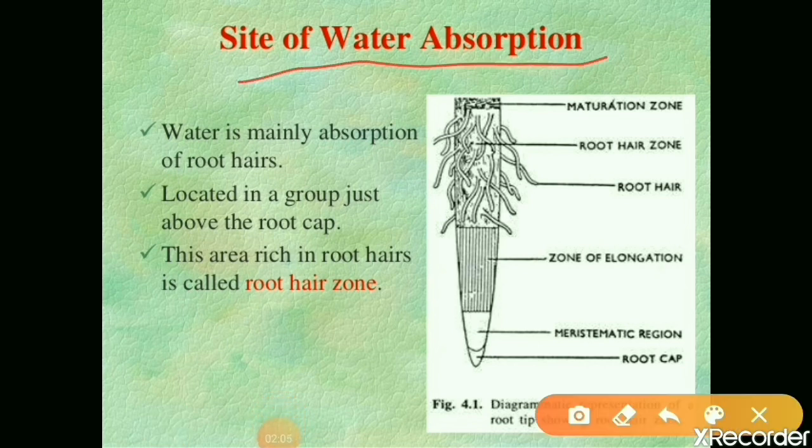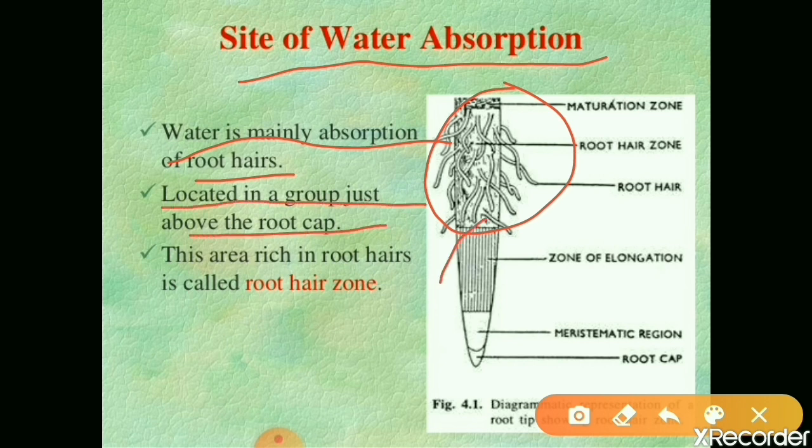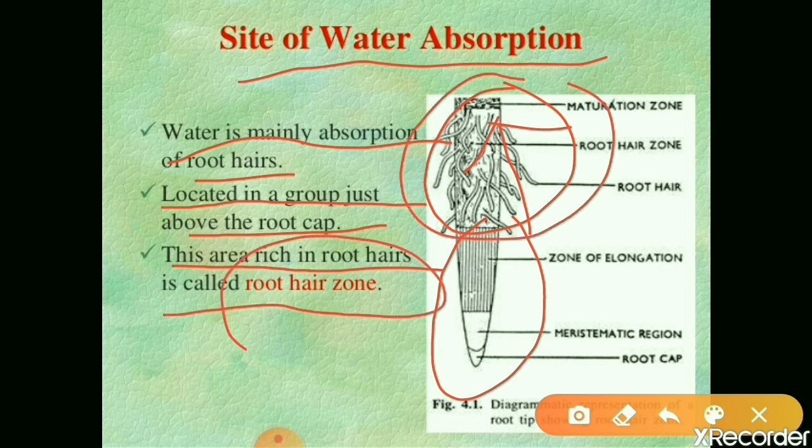Site of water absorption. Water is mainly absorbed by root hairs. These are the root hairs present on the root surface. By the help of root hairs only the plant can absorb water. Root hairs are located in a group just above the root cap. This is the root cap, the protective structure of the root. Above this root cap, what is present? Root hairs are present. This area rich in root hairs is called the root hair zone. The area where the root hairs are located in the root we call the root hair zone.